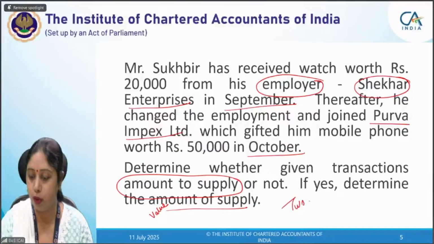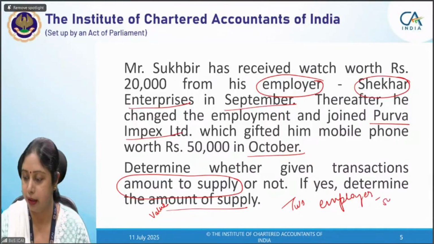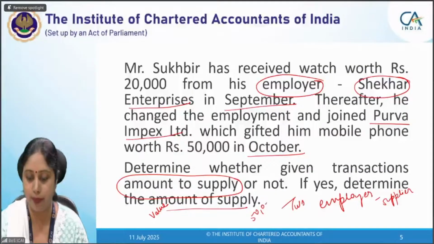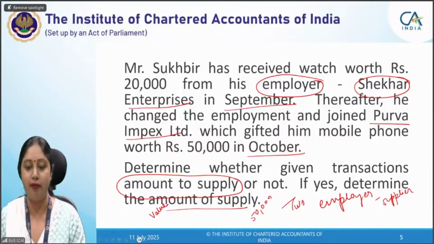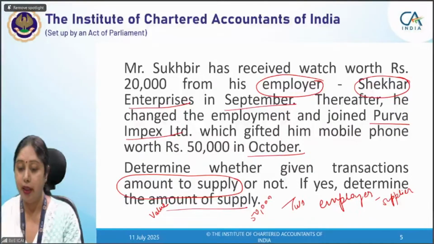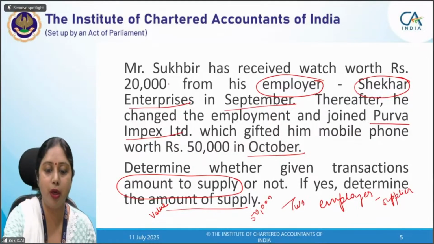So there are two different employers. That means two different suppliers are there. And limit of 50,000 will apply to each one of them. Had it been the same employer, then it would have definitely been a supply. An entire amount of 70,000 would have amounted to supply. But here two different employers are there. So in each case, the amount has not exceeded 50,000. So it is not a supply.